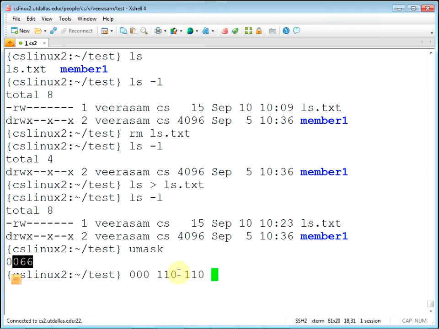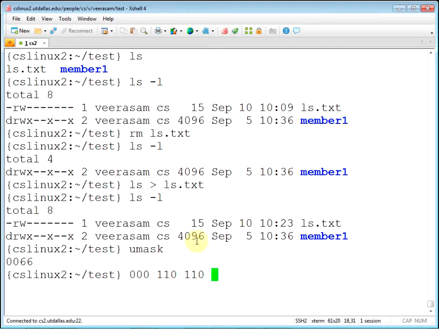So what it's saying is, for the owner, do not suppress anything. But for the group and others, suppress the read and write. Execute, we don't worry too much about, because when you create files, typically they are regular files, so the most important thing is the first two, read and write.